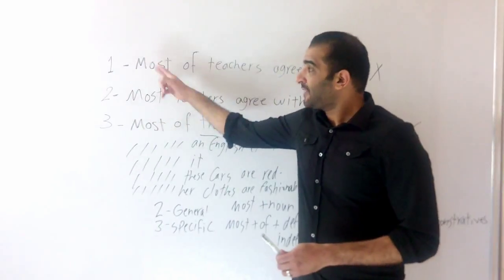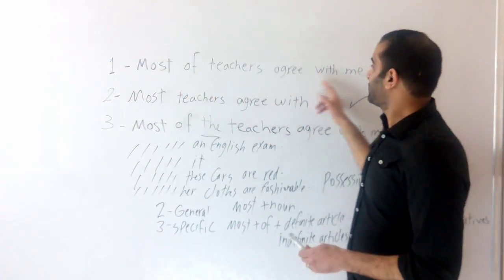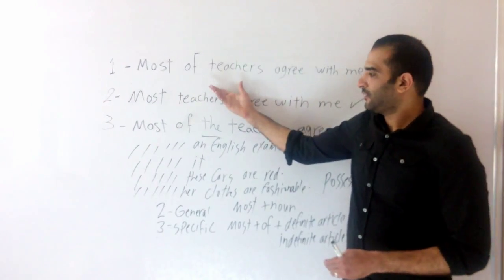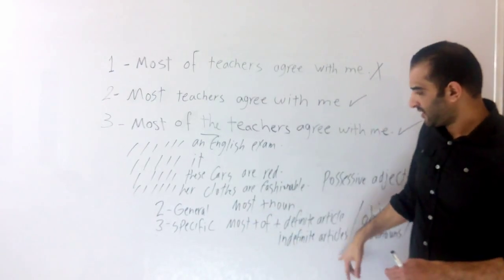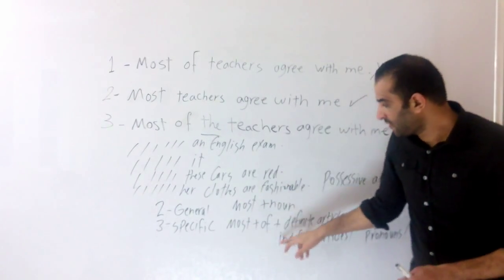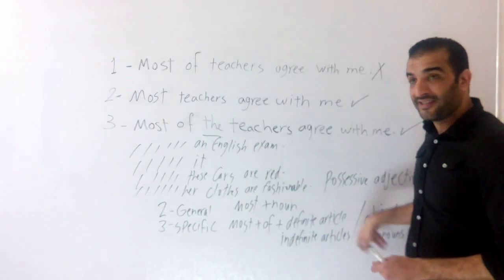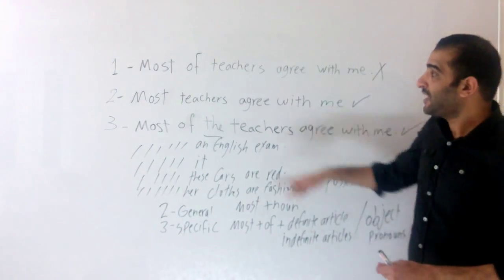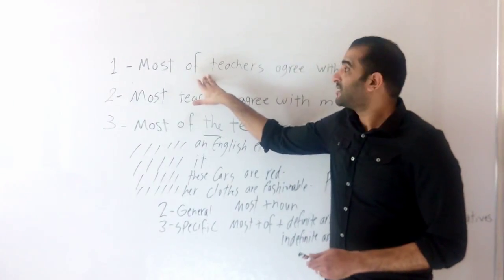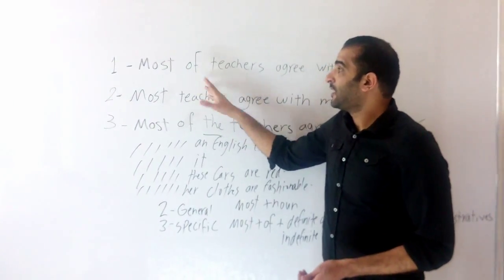Let's get back to number one. Most of teachers agree with me. Why is it incorrect? We've mentioned that if we're speaking specifically, most of must be followed by one of these categories. Here we can't find anything, so it's incorrect because of that.